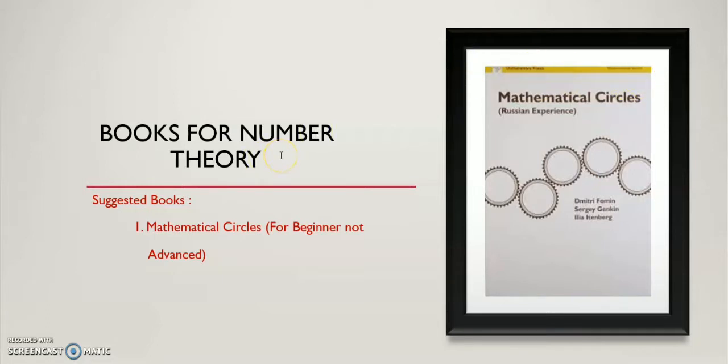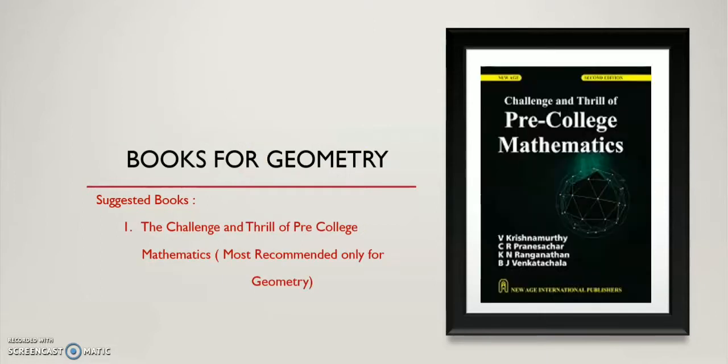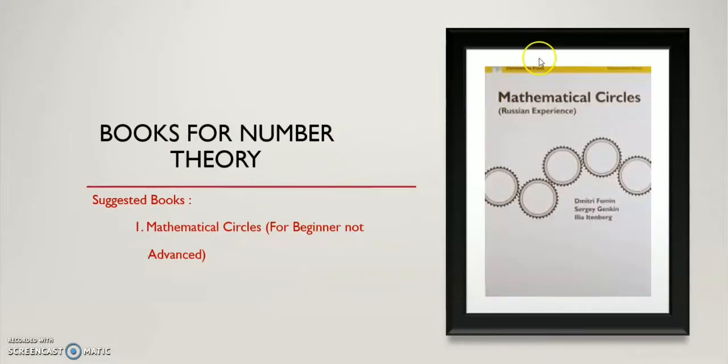I just want to say again, this book is only for geometry and this book is only for number theory. There are lots of topics included in this, but I only recommend that you solve the number theory portion from this book and the exercise portion also. But the exercise is not dedicated towards the Olympiad, because the questions will be just basic.